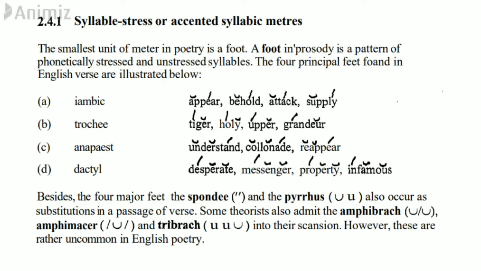Now the third is anapaest. In anapaest, you will see that a particular word has three syllables. In case you don't remember what a syllable is, a syllable is a word or a part of a word which has a vowel sound or a consonant sounding as a vowel. So let us discuss anapaest. In anapaest we have examples like understand, colonnade, reappear.